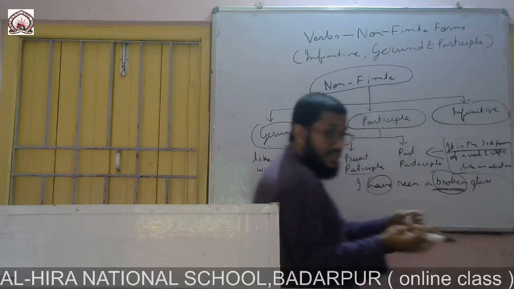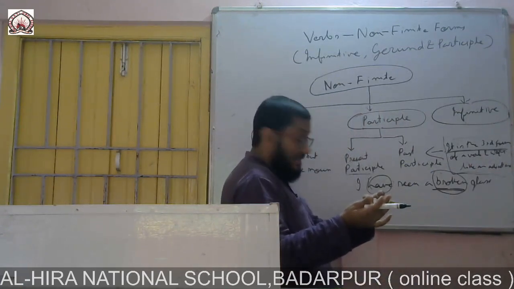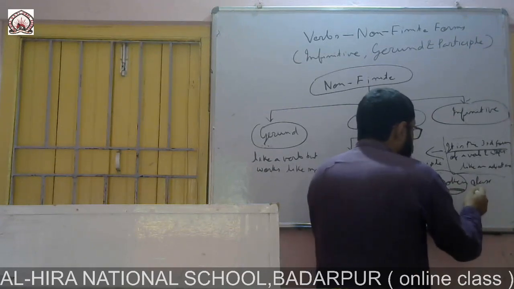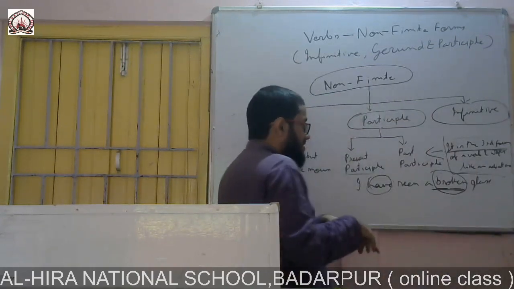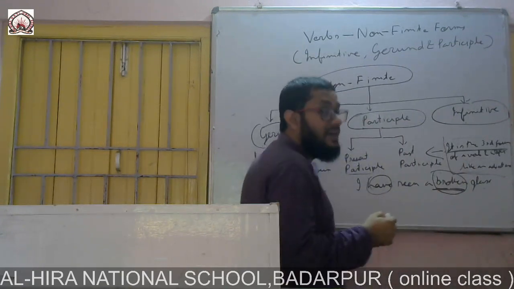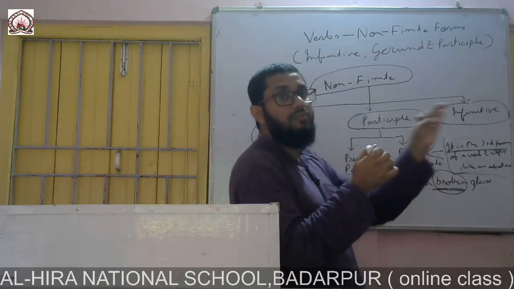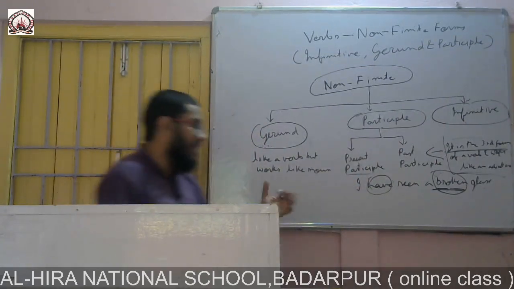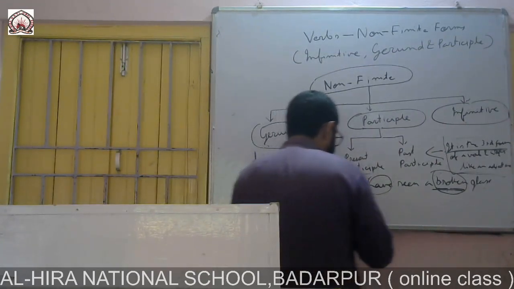How does it work like an adjective? Because it says how the glass is, broken glass, and it is the third form of the verb break. Break, broke, broken. Once again I am showing another example.